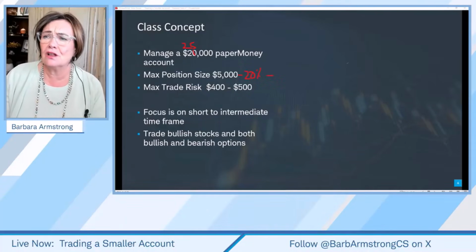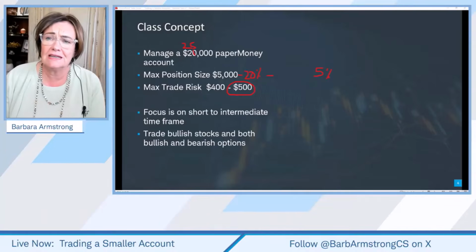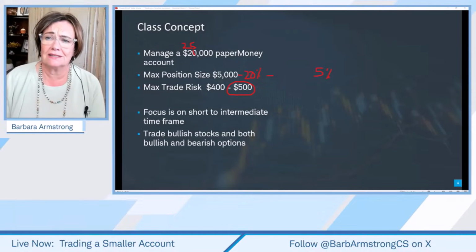If you had a $1 million account, you might not want any one position size to be more than 5% or 10%, but this is our rationale here. And our max risk per trade is 500. We might go to 525 or 550, because our account is up this year, but we're not going to go to 600.